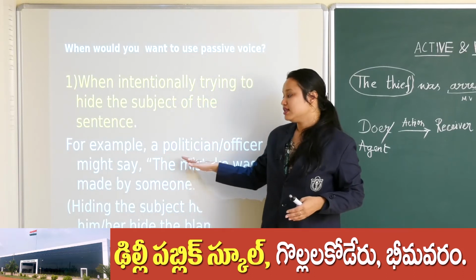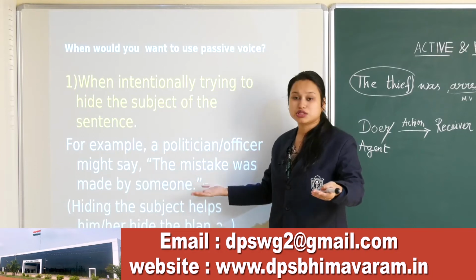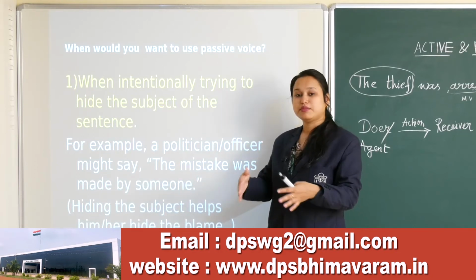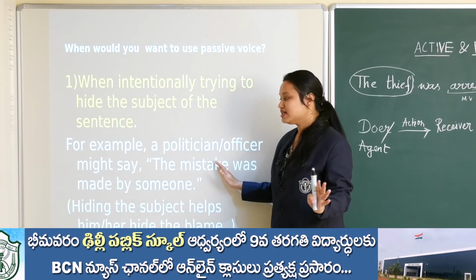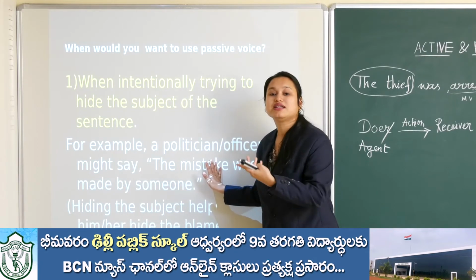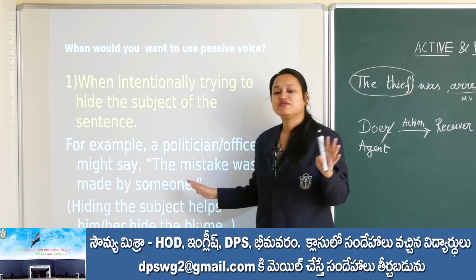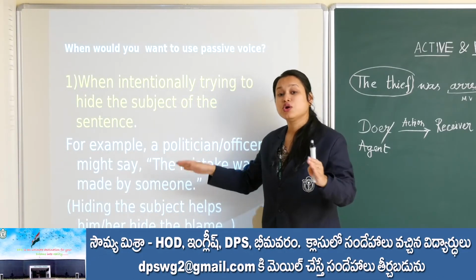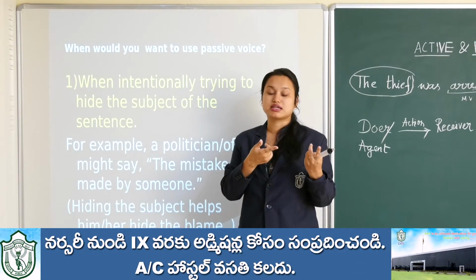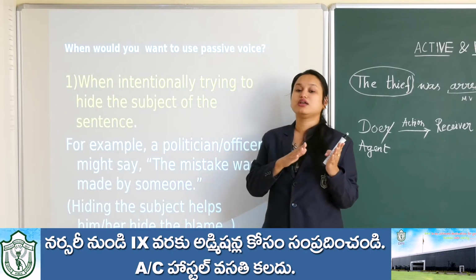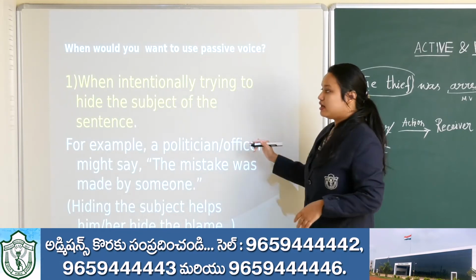So here also the politician, or the officer or some other personnel, might have made the mistake, and they come and say that the mistake was made by someone. He is not lying here, but he is just telling half the truth, right? So what is he trying to do? He is focusing on the mistake and not on who made it. He is protecting the one who made the mistake, who committed the crime. I hope this is clear.